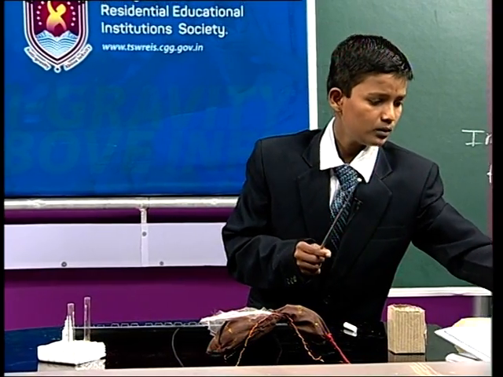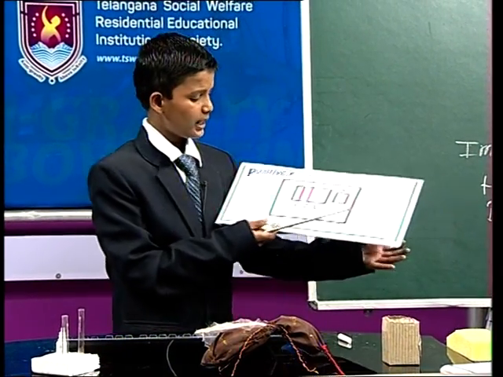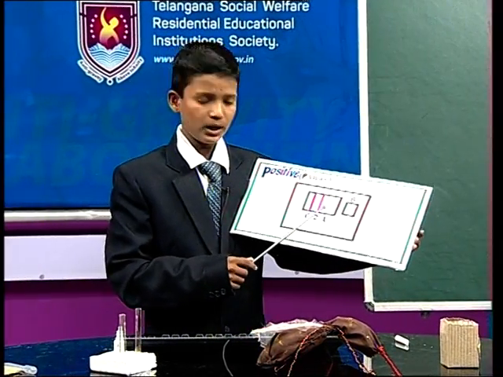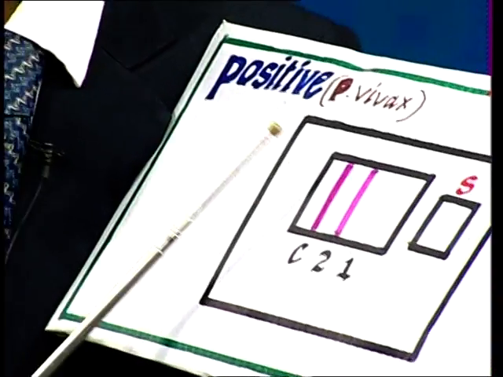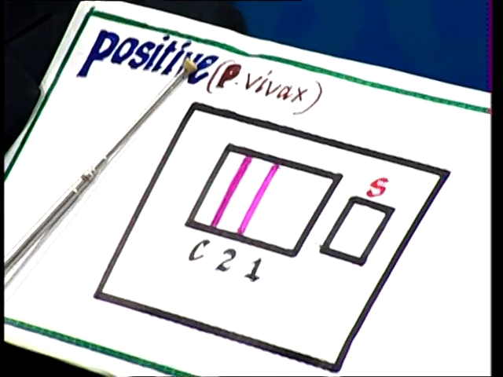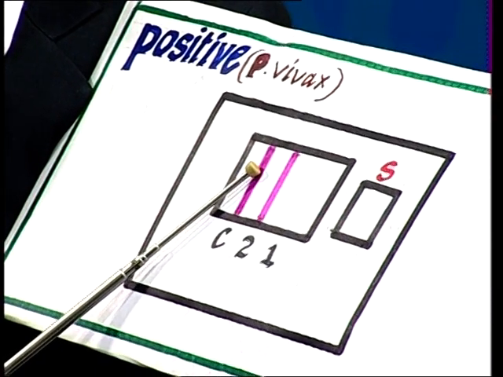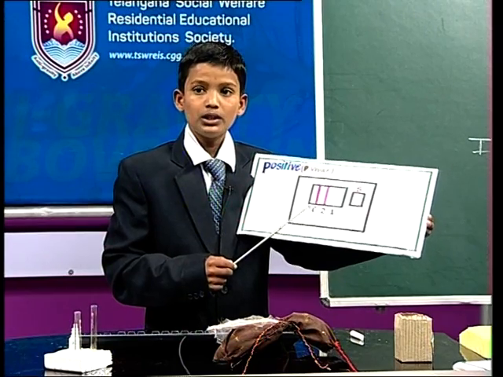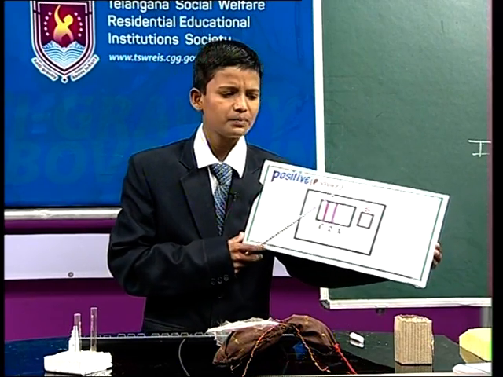And if 2 pink lines form on C and 2, then it is malaria, but it is caused by Plasmodium vivax. Okay, Swarus, understood? It is caused by Plasmodium vivax.